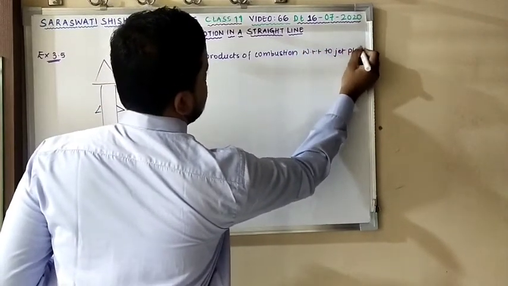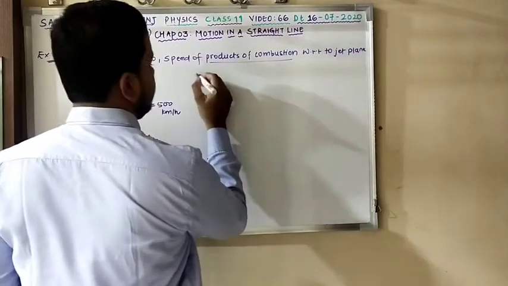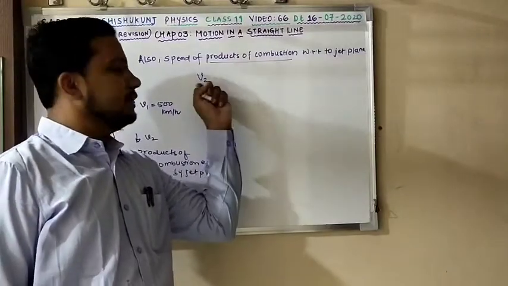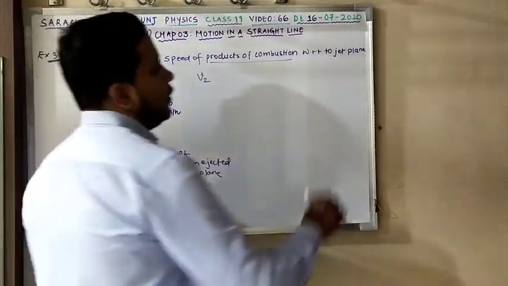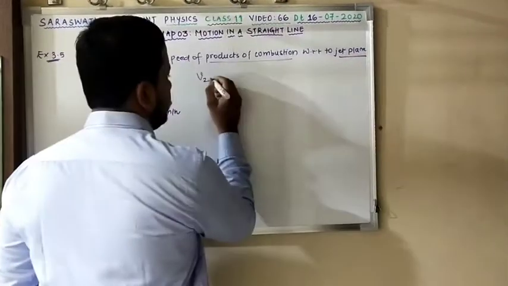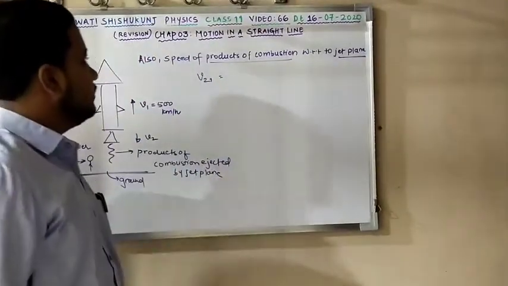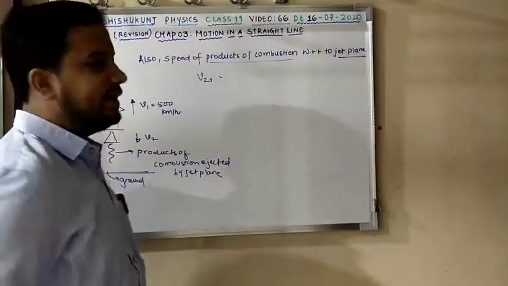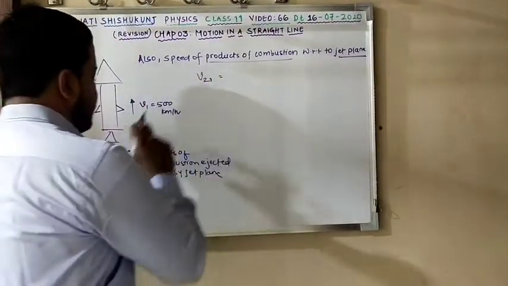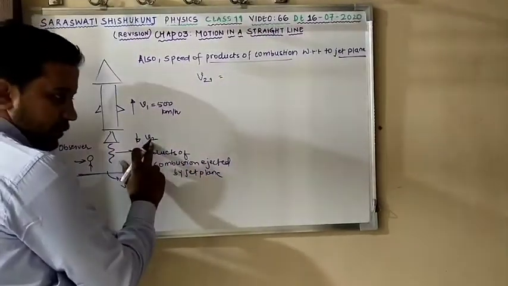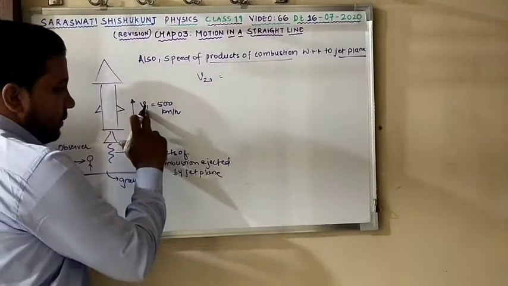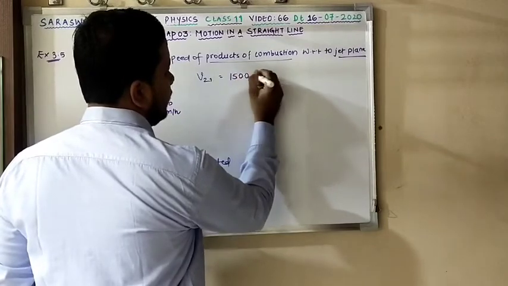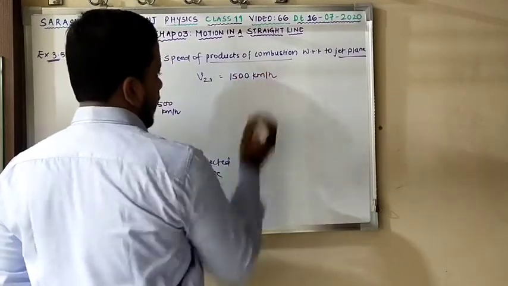So here the question arises: products of combustion velocity is v2, yes or no? Also velocity of jet plane is v1. They have given the speed of product of combustion with respect to jet plane. I can represent that as v21, the speed of products of combustion v2 with respect to jet plane, jet plane is 1. So v21 is simply 1500 km per hour.